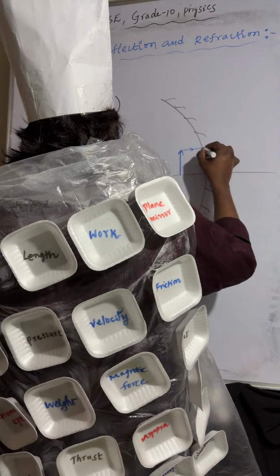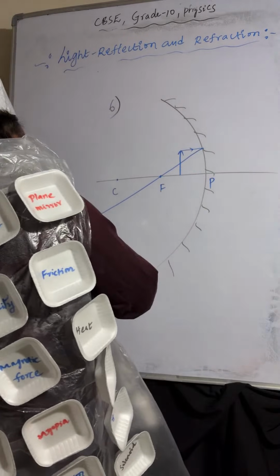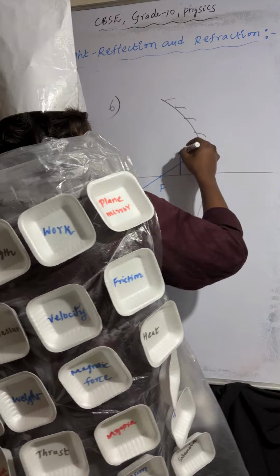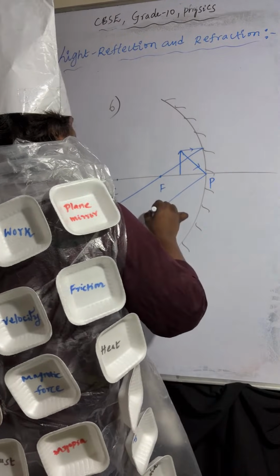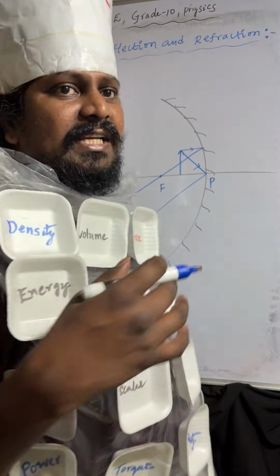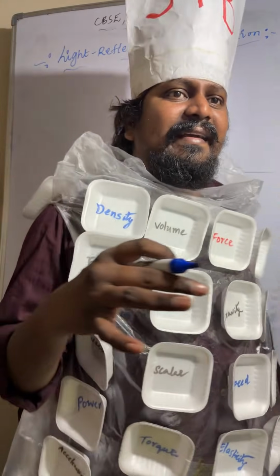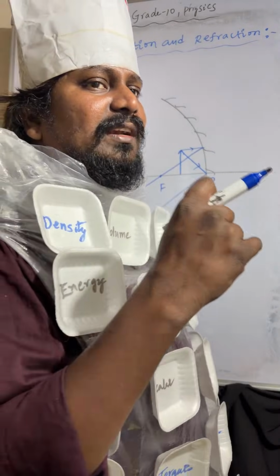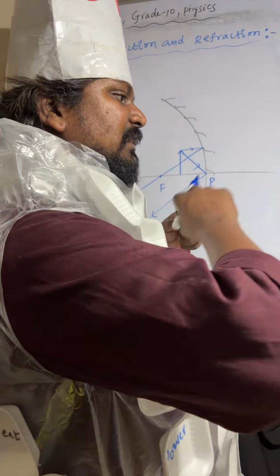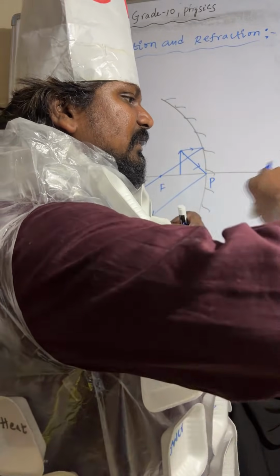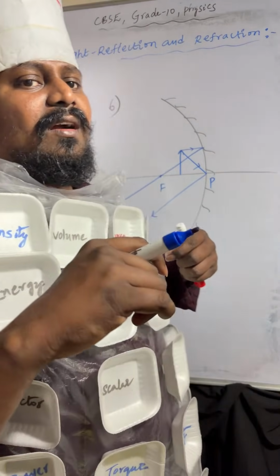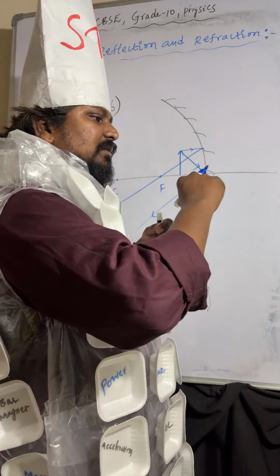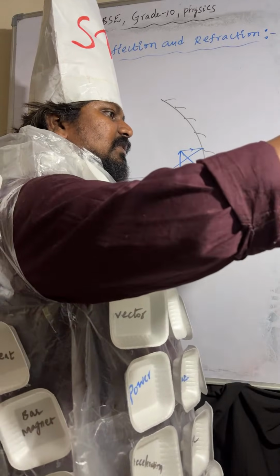After that it passes through focus. Another light ray is incident at the pole. After that, it is reflected back. If you extend these light rays, we are drawing with dotted lines.